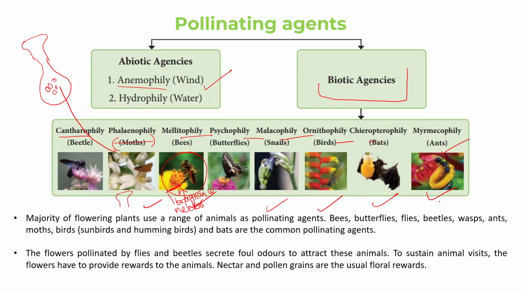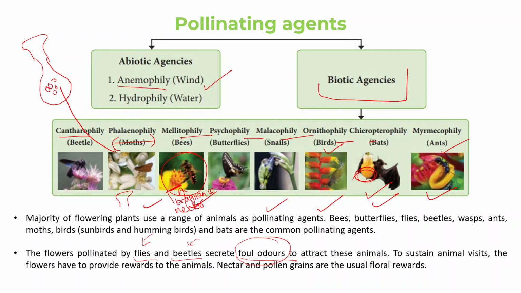Similarly, what birds want is only food in return. Bats also eat food in return. So they all have different needs and the flowers have to reward them accordingly. The flowers pollinated by flies and beetles secrete foul odor to attract these animals. They do not need to have fragrance if they want to attract a fly, right? If they want to attract a beetle, they need to have a foul odor. So these flowers adapt themselves according to the pollinating agents.